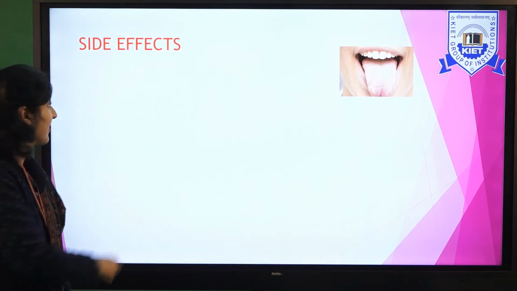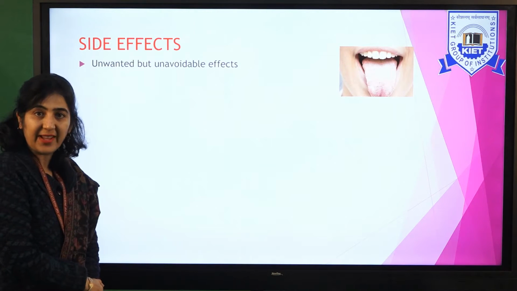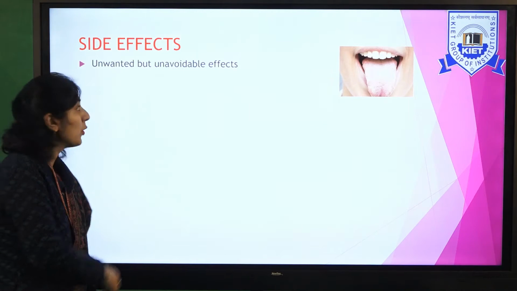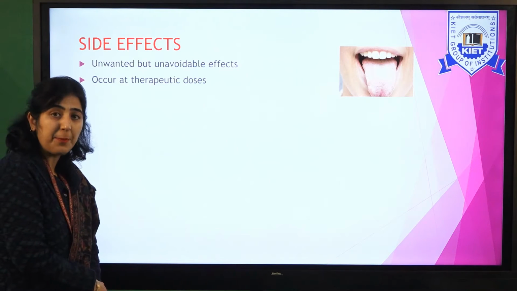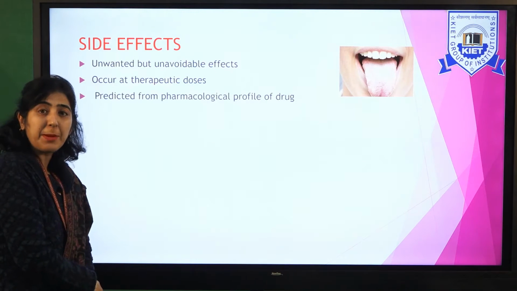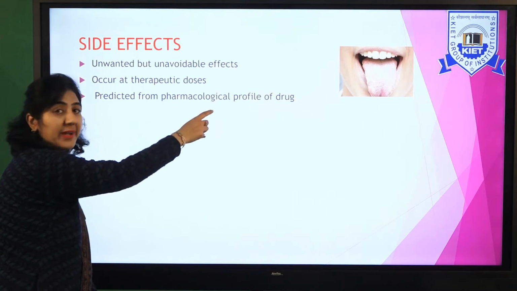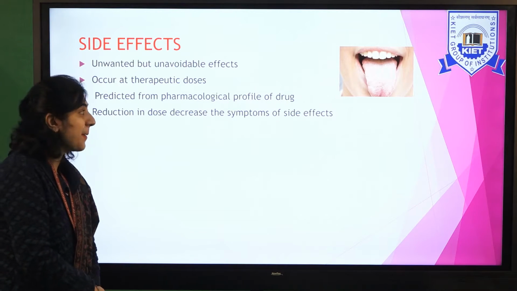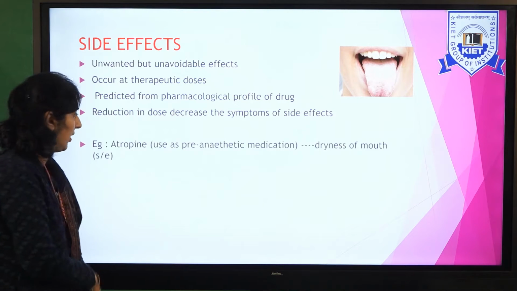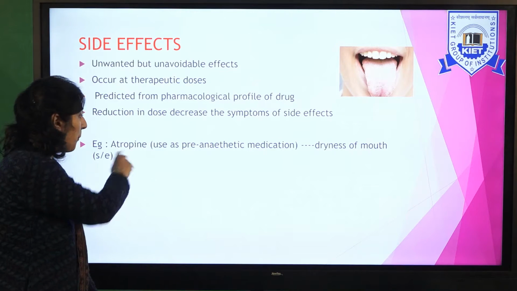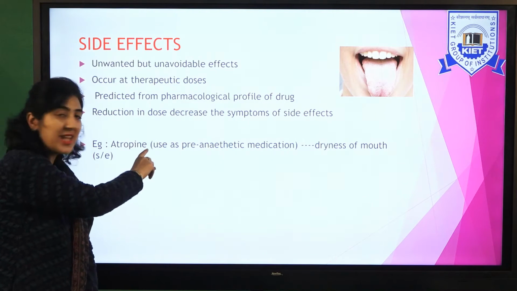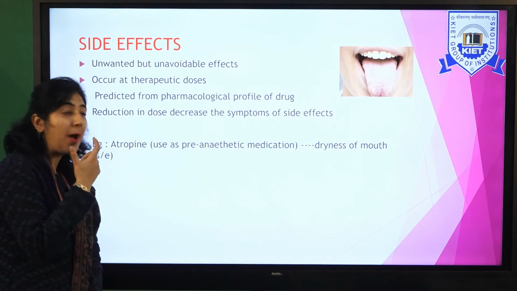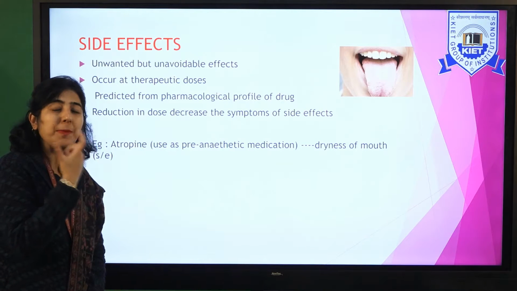Now first one is side effects. What are side effects? They are unwanted but unavoidable effects which you cannot avoid. It occurs at therapeutic doses. It can be predicted from the pharmacological properties of the drug. Reduction in dose decreases symptoms of the side effects. For example, atropine. Atropine is used as a pre-anesthetic medication. It can produce the side effect of dryness of mouth. If you take atropine, your mouth becomes dry.